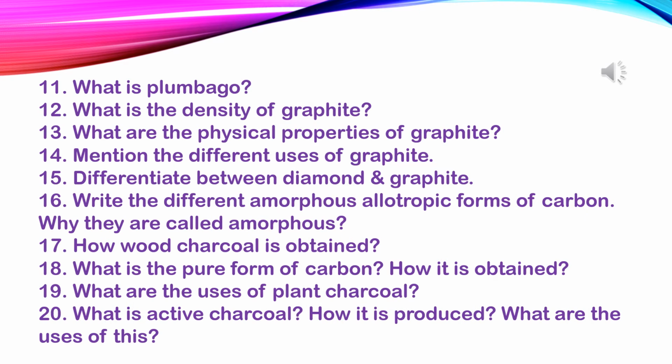Question number 11. What is plumbago? On rubbing, graphite makes a black mark on paper, so it is called black lead or plumbago. Number 12. What is the density of graphite? Density of graphite is 2.2 gram per cubic centimeter.